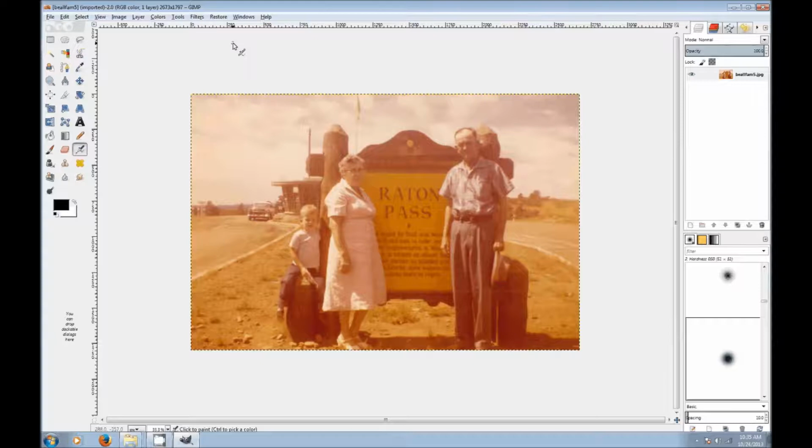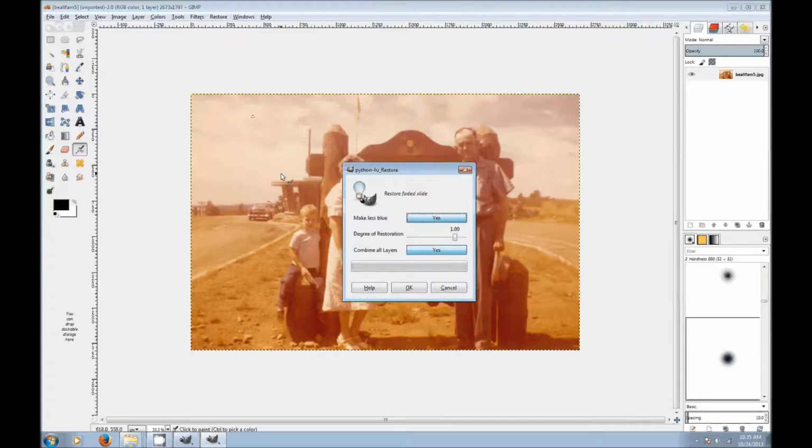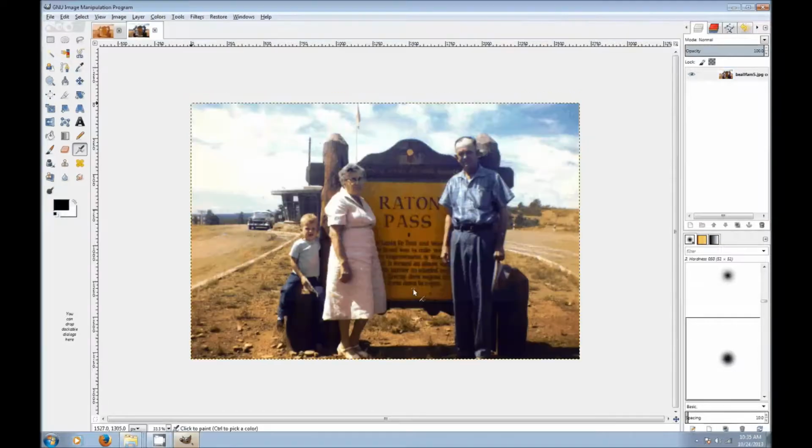Okay, now to restore it, up here across the top, you've got this restore option. Hit restore. This is that restore.py. We're going to set it to yes, yes, and 1.00. We're going to hit OK. And that restored that picture. That's all there is to it.